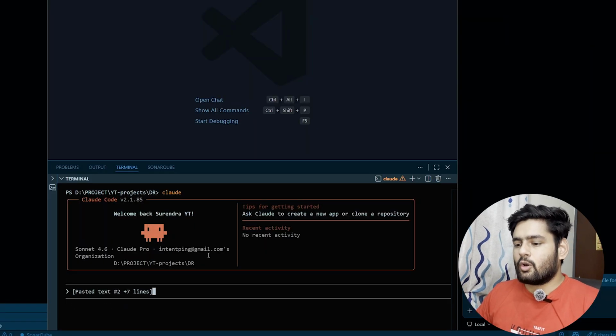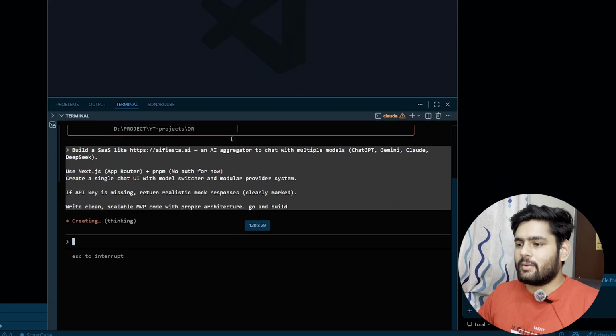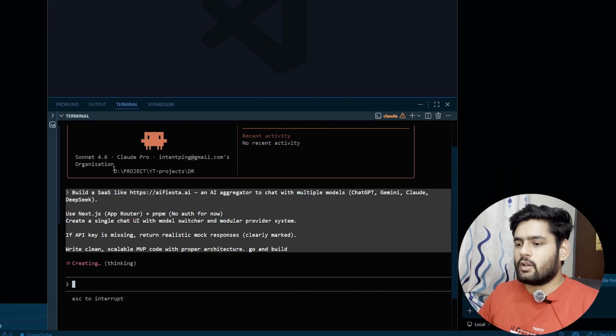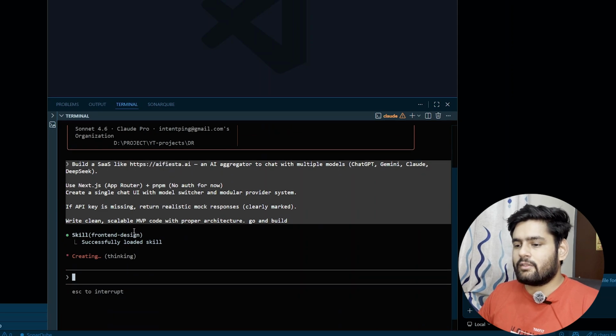So I am here on my Claude Code, pasted all of these lines, and I will say go and build. Let's see if it is able to build or not. So here is my prompt, as you can see. And right now we are in this particular project DR, which is Dhruv Rathee, under my YouTube projects. So it is going to build everything here.